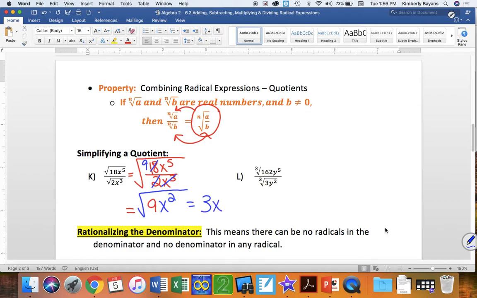Okay, same thing with cube roots. I can rewrite this as the cube root of this whole thing, 162 y to the 5th over 3y squared. So I'm going to simplify this.